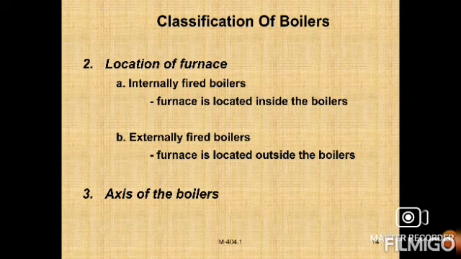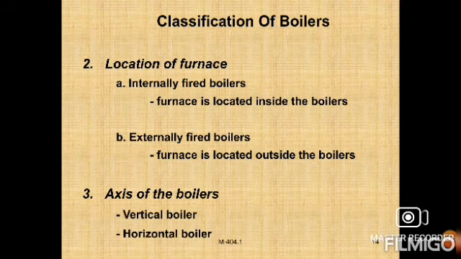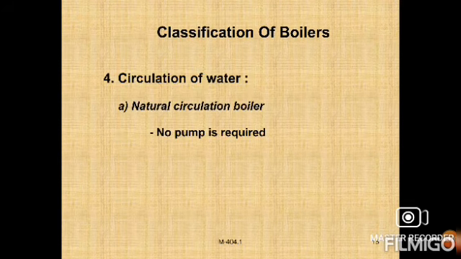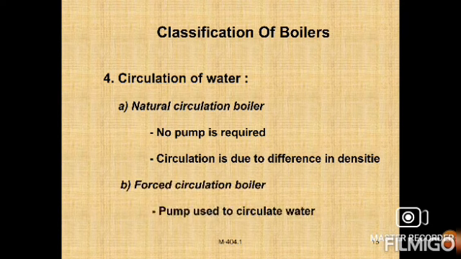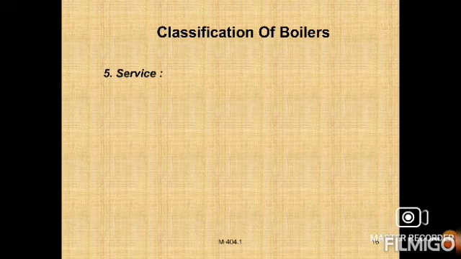Next, circulation of water: how we supply water to the boiler, either natural circulation or forced circulation. In natural circulation no pump is required; circulation is due to the difference in density only. In forced circulation, a pump is used to circulate the water inside.